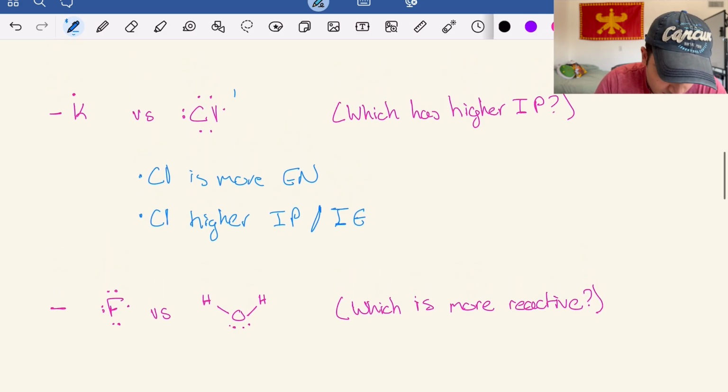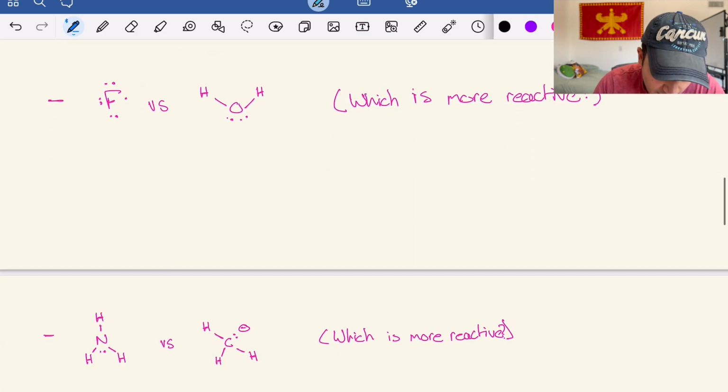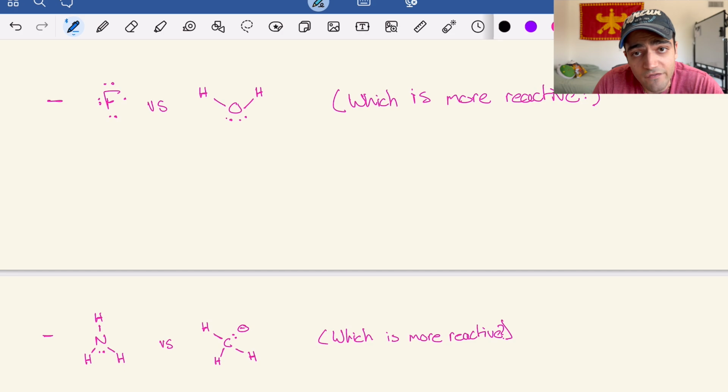And then jumping to the next one, we have a fluorine atom versus water. I'm pretty sure you're not going to find fluorine by itself most of the time. I think it's going to be F2, but I think this is a good example nonetheless. So in this case, we're going to have the fluorine as being more reactive.